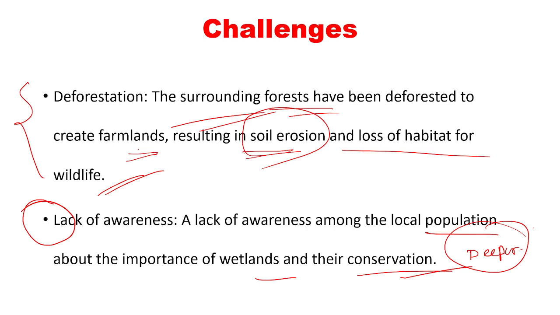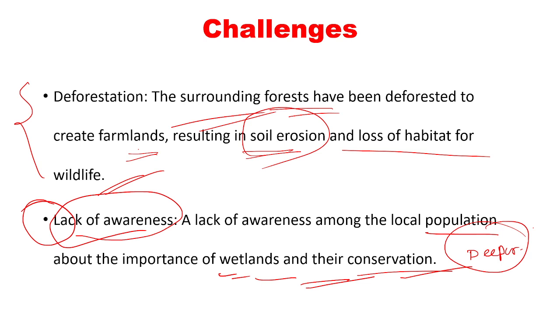So awareness has to be created to educate the local population about the need for conservation of such wetlands, so that Deepor Bill can be kept in its natural form.